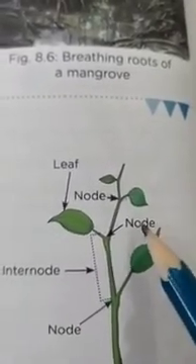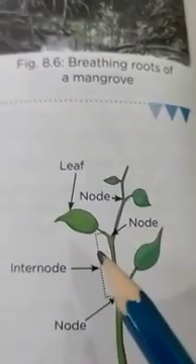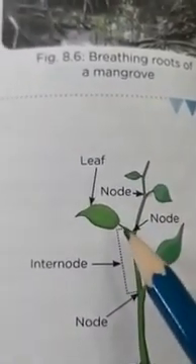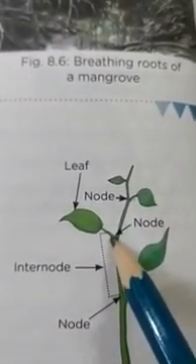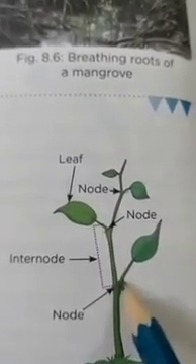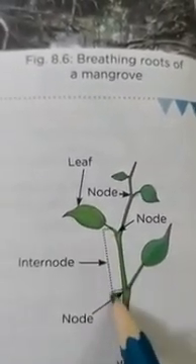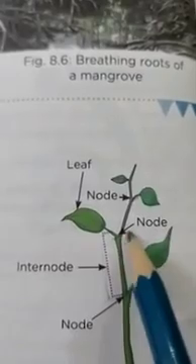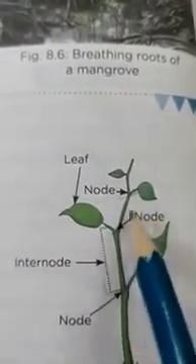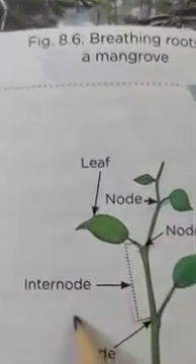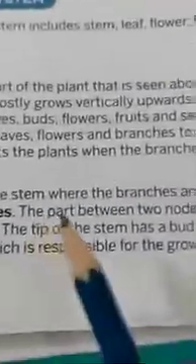And the region of a stem between two adjacent nodes is called what? Internode. Dear students, from here to here, this is called internode. This is called internode. From here to here, it is called what? Internode. So dear students, the part between two nodes is called internode.